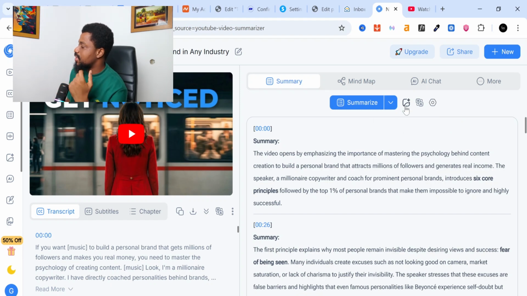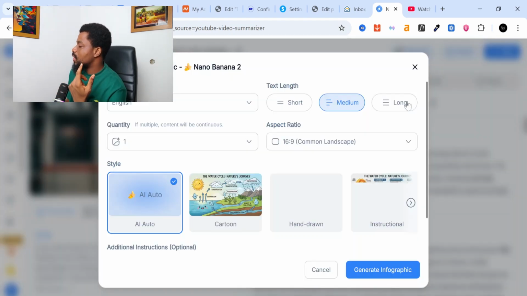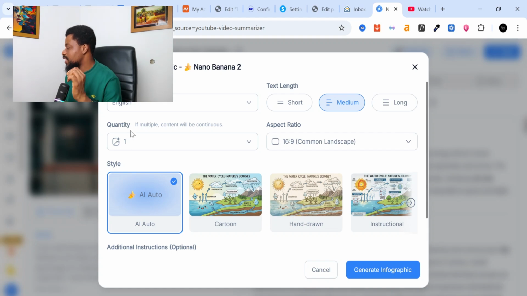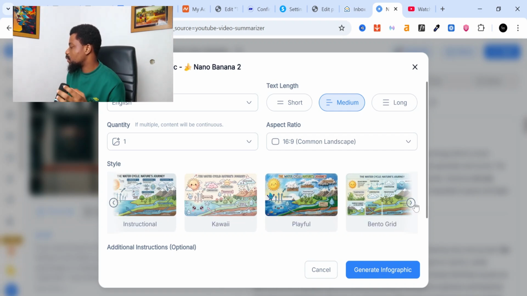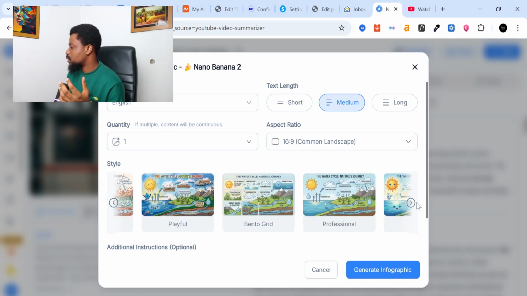So let's tell it to create an infographic. You can come here and tell it to create an infographic. Again, this infographic is in English, all right? It's using Google Nano Banana, so this is going to be very good. It's going to come out well. You can select the templates here. Maybe you want it to be cartoon-like, hand-drawn, instructional, kawaii, I don't know what that means, playful, bento grid, or professional.